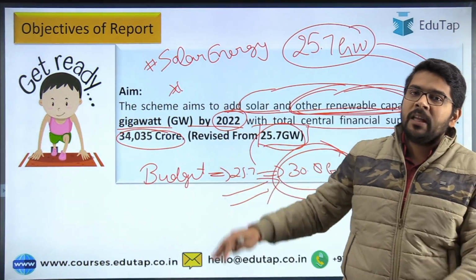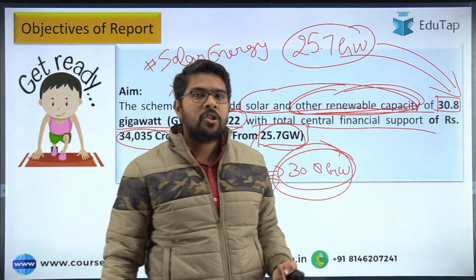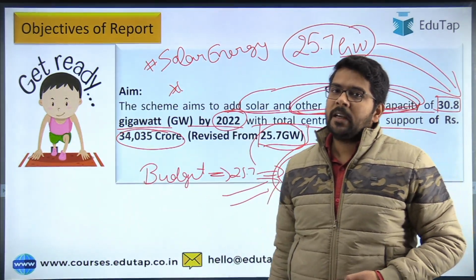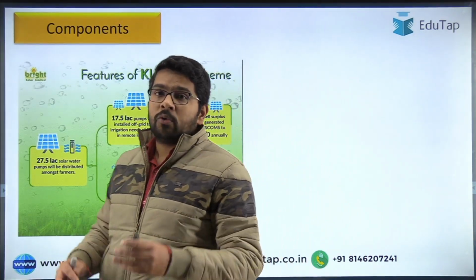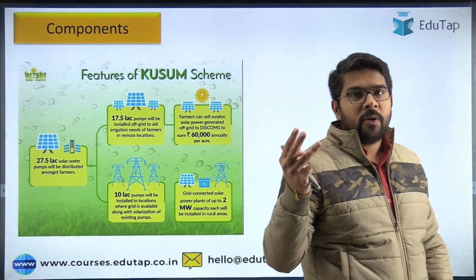So guys, this is about the aim of the scheme. So we have covered the 5 dimensions: first the full form of the scheme, then the launch year, then the implementing agency as well as the nodal agency, and the fifth one is the aim of this particular scheme. Now coming to the important part of the scheme, which is the components. So guys, this scheme has 3 components.